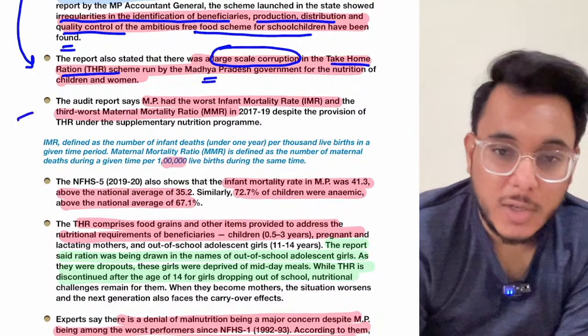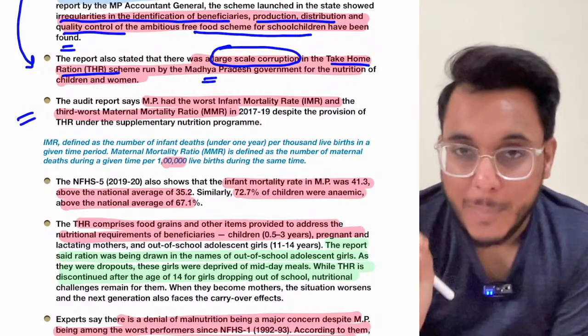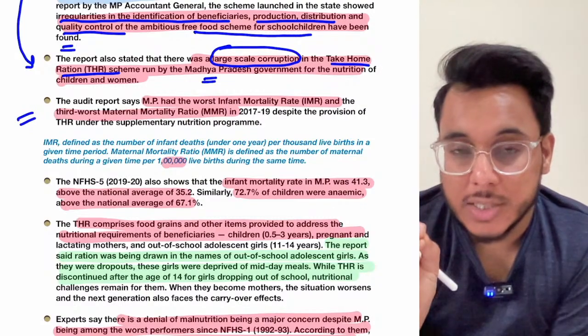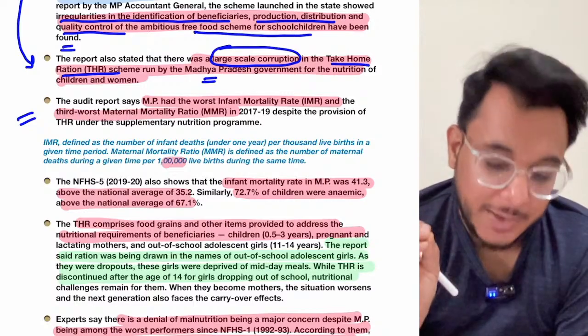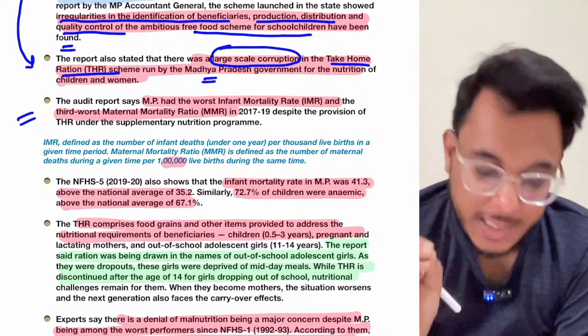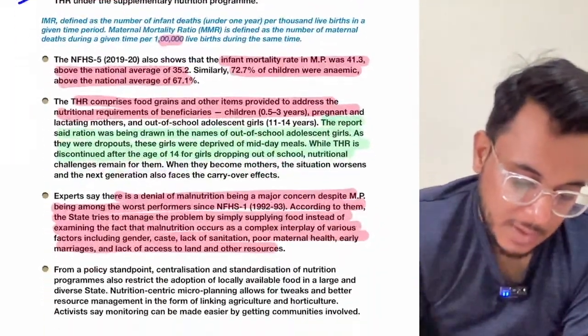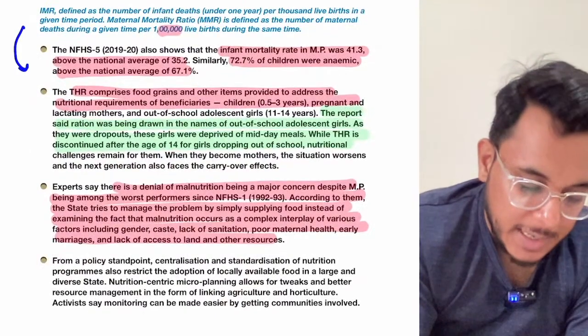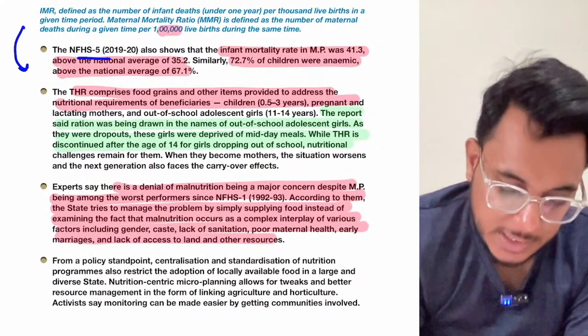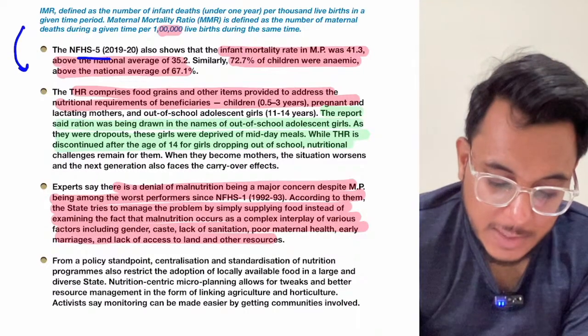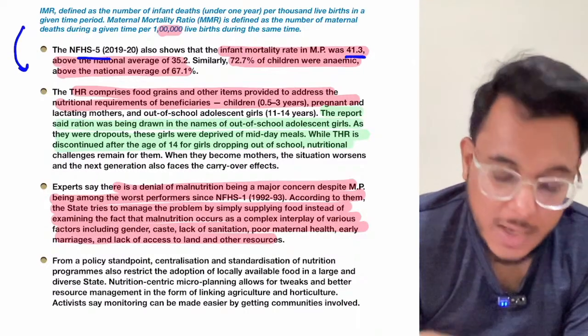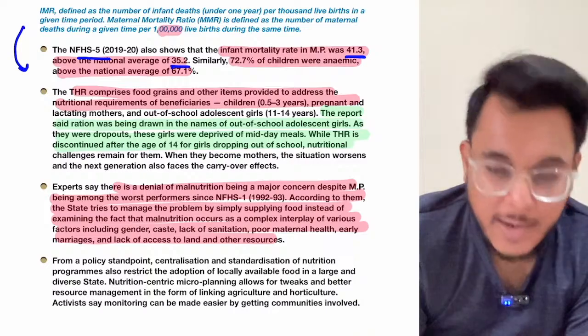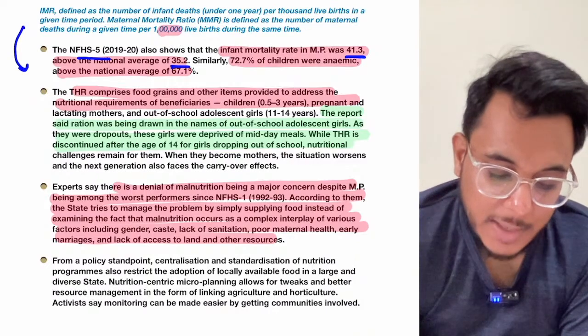Okay, first of all, Madhya Pradesh's nutritional indicators are very poor. I just want to tell you these nutritional indicators first. According to the National Family Health Survey 5 that was recently released, the infant mortality rate in Madhya Pradesh was 41.3. What is the national average? The national average is 35.2. What is infant mortality rate?